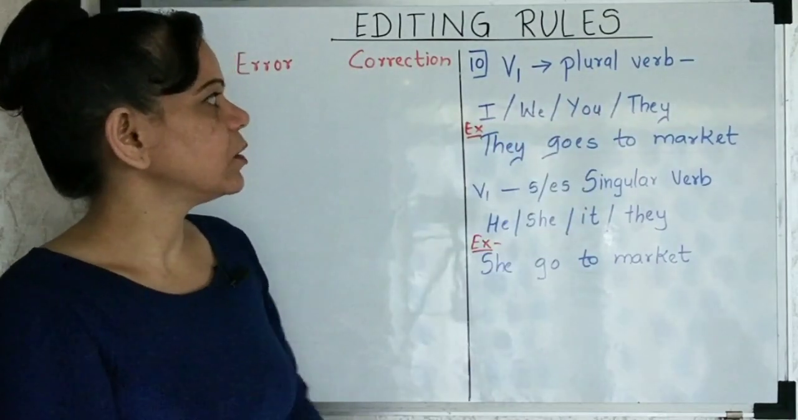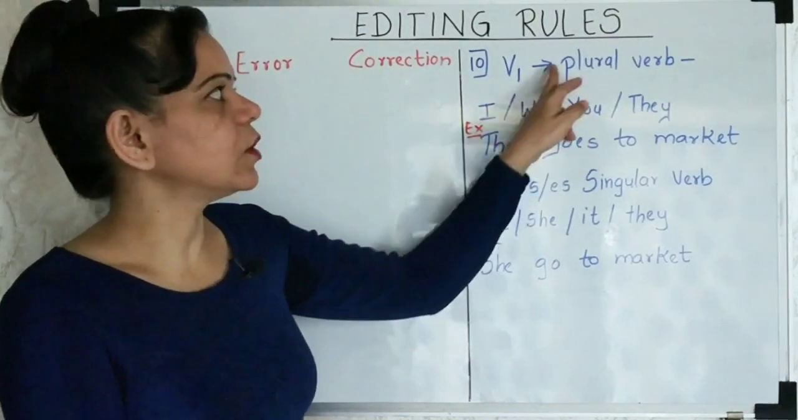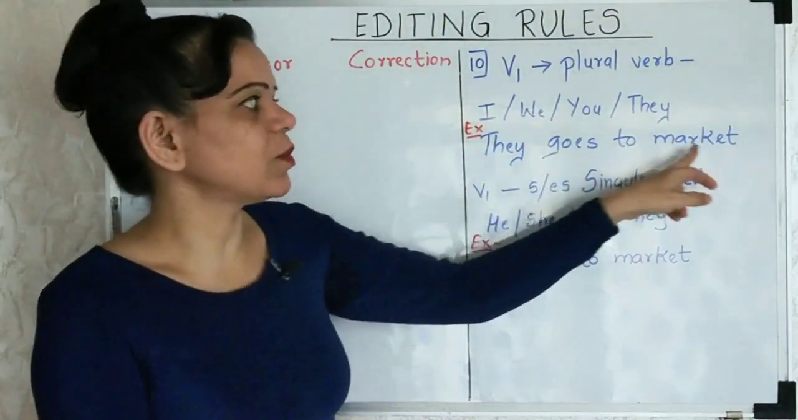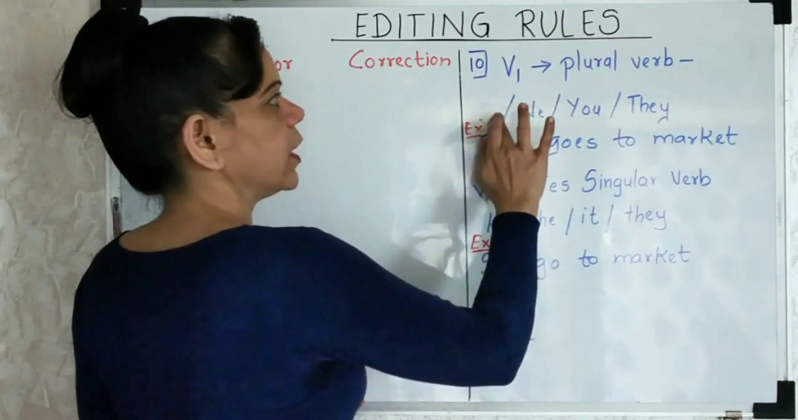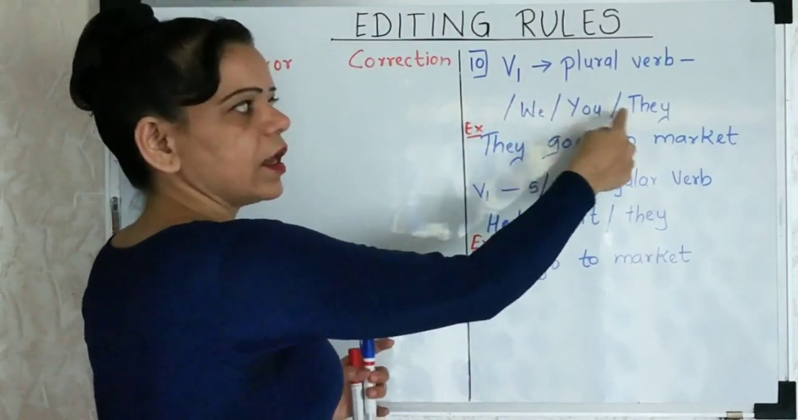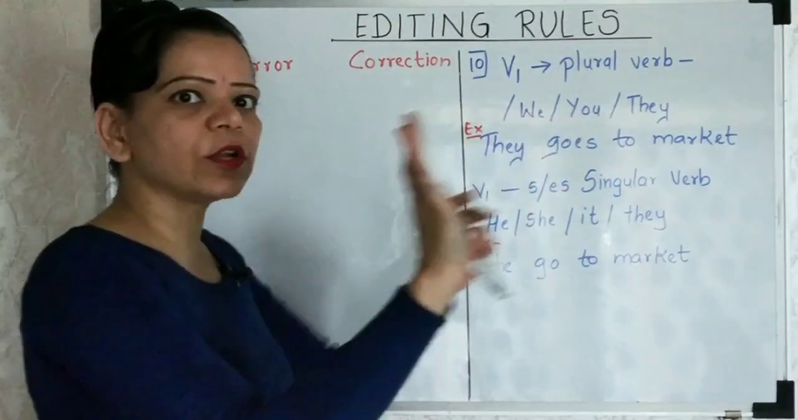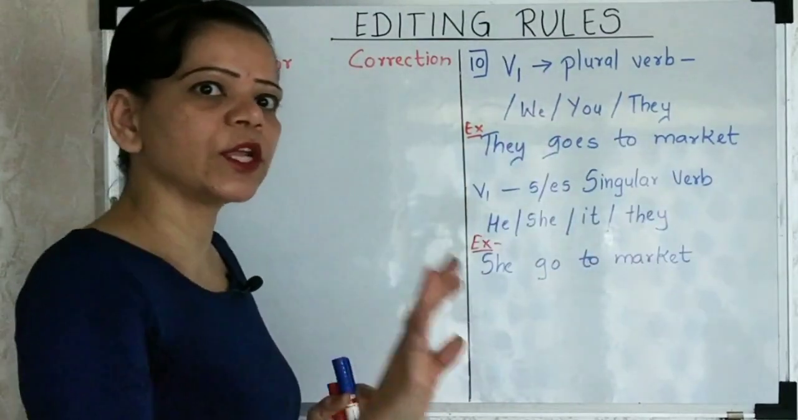Plural forms. Then you will have to use the verb in the plural form. What do you have? "They goes to market." Is this correct? "They" will be plural. If you, they, and we all stand to be in the plural form, then my verb also has got to be in the plural form.